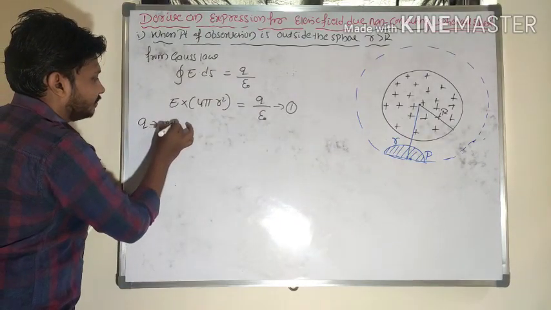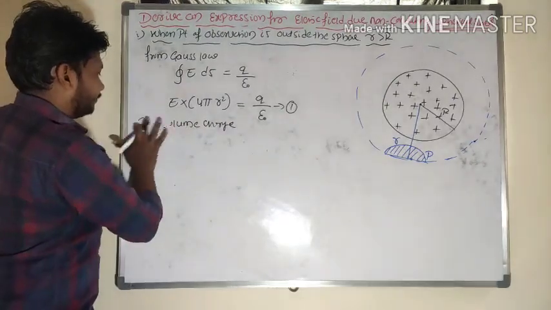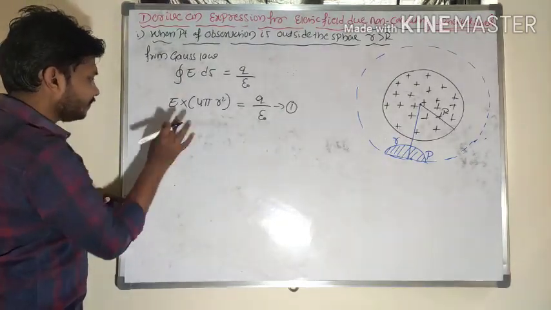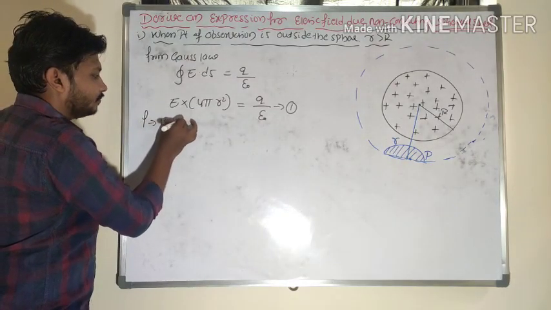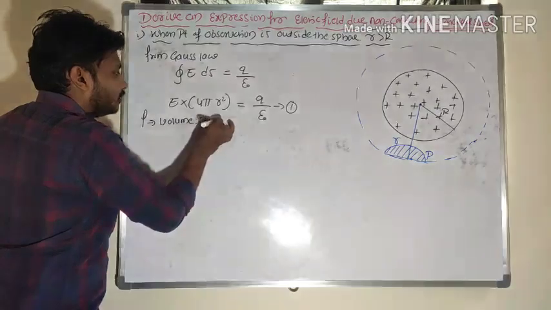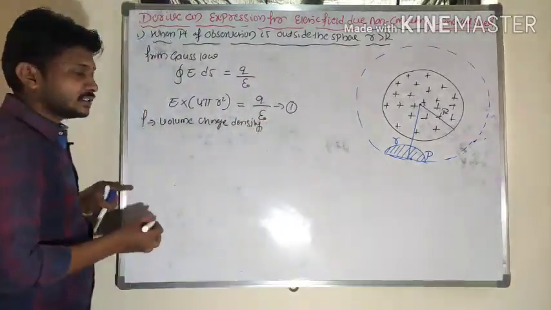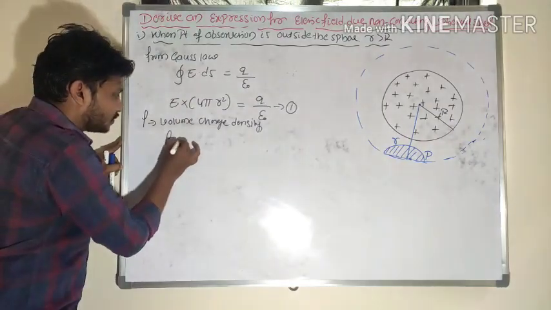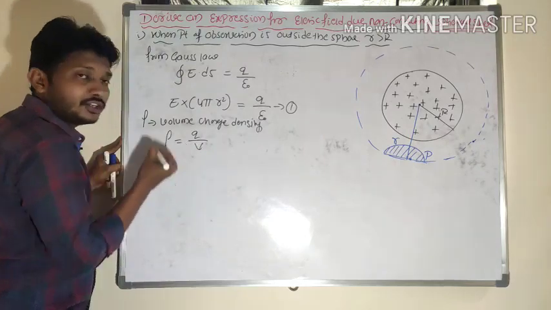Let rho be the volume charge density. So rho is equal to the volume charge density, the ratio of charge per unit volume.